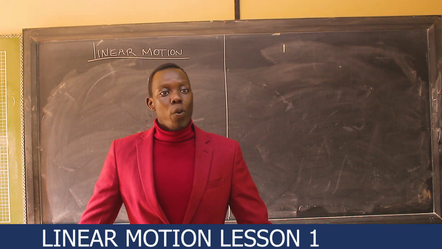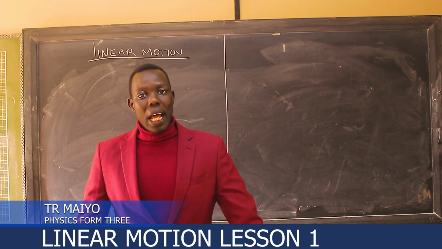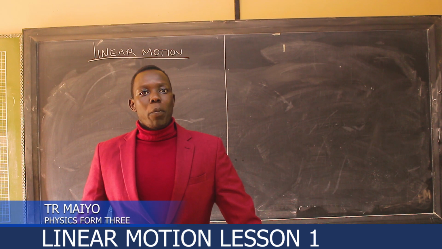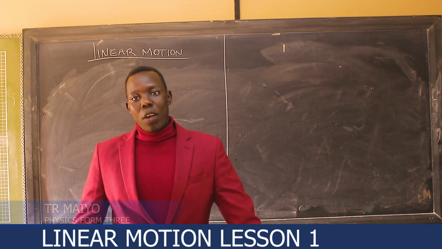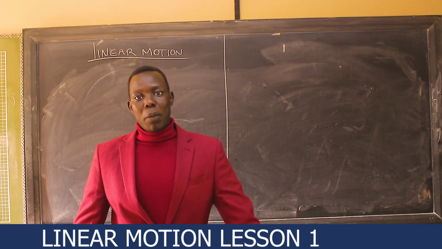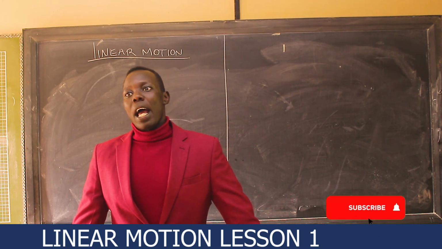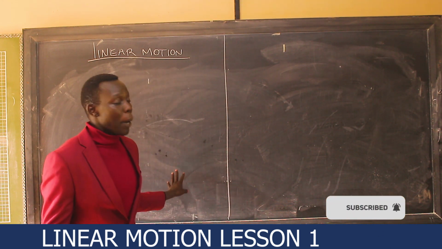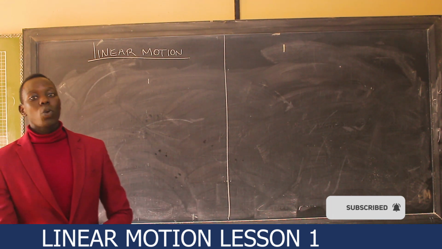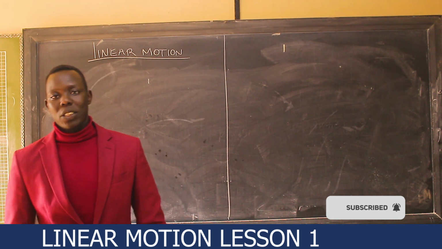In Form 4, we shall learn about circular motion, whereby if a body moves in a circular way, we say it is moving in a circular motion. That's another topic in Form 4, uniform circular motion. But for our case here, we are learning about linear motion. We are going to consider bodies that move in a straight line.